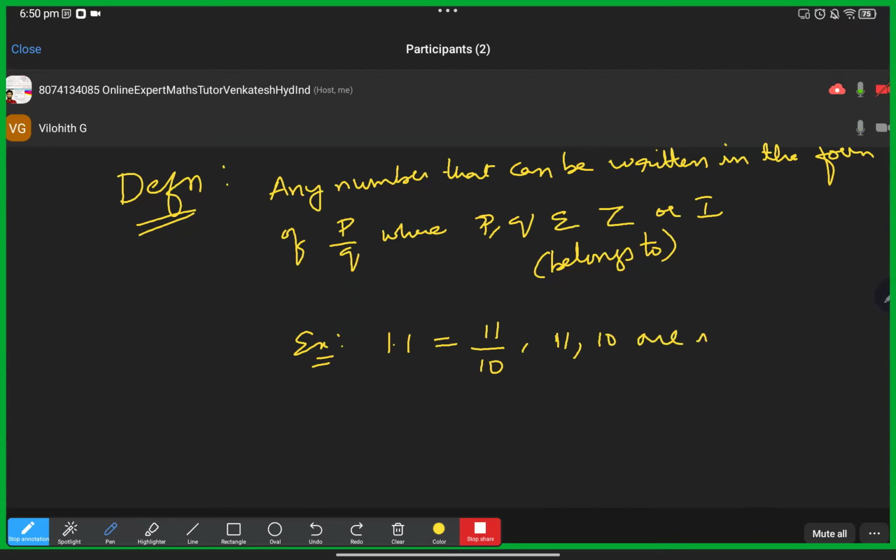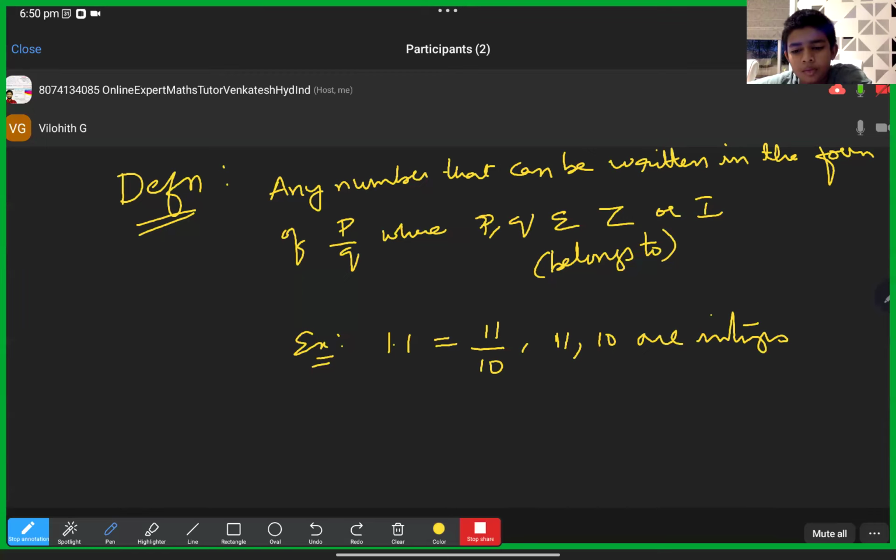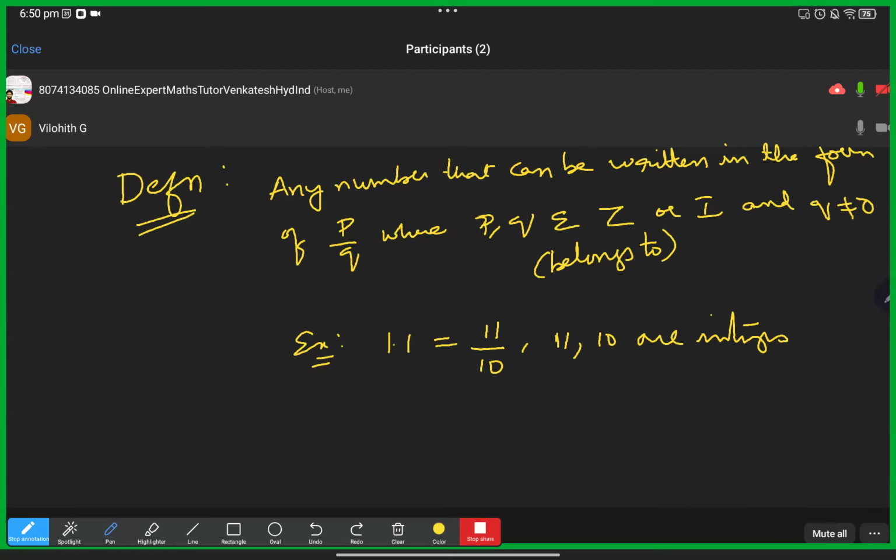Both are integers. And one condition will be there: where p comma q are integers and q not equal to 0. Means the denominator q cannot be equal to 0. Other than 0, q can take any integer. Why? Because if the denominator is 0, what will happen?